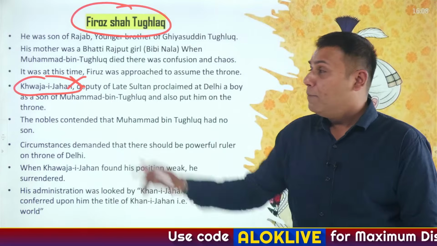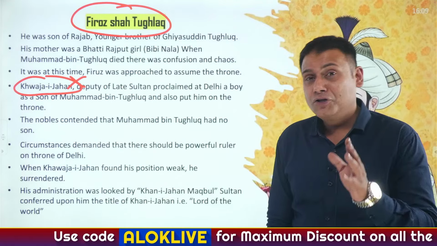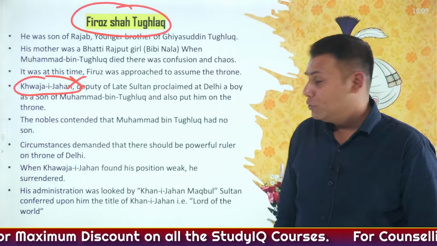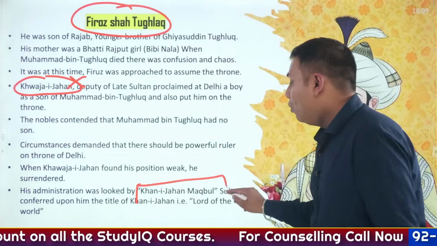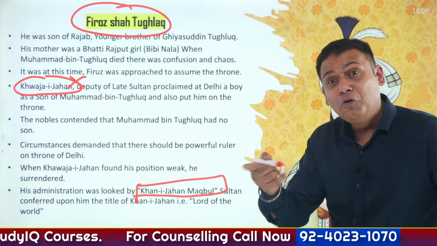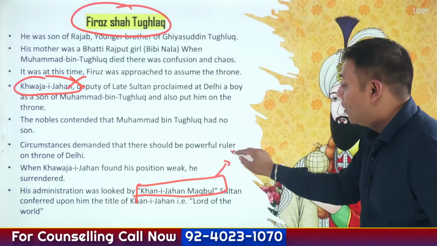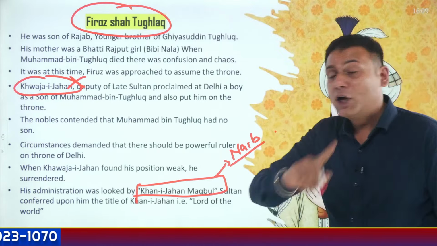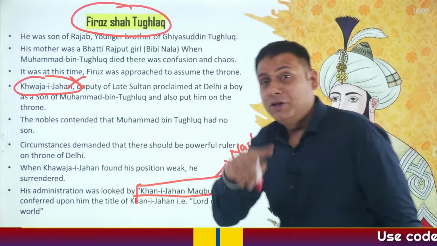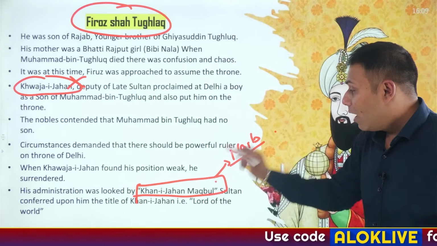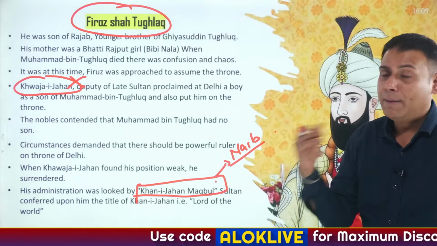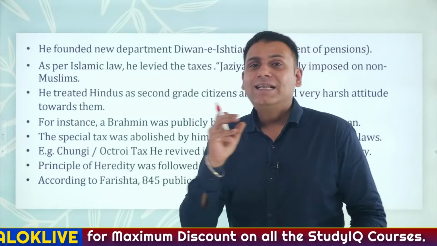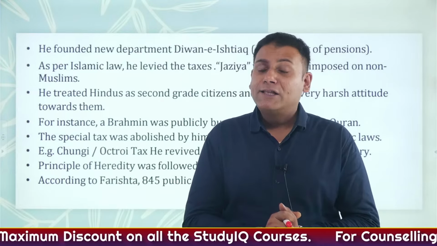Specifically speaking, he removed this person Khwaja-e-Jahan from the position of deputy or naib, and another person was appointed, whose name was Khan-e-Jahan Maqbool, a loyal person to Firoz Shah Tughlaq, as the new naib or deputy. So during the time of Muhammad bin Tughlaq, Khwaja-e-Jahan was the deputy. During the time of Firoz Shah Tughlaq, Khan-e-Jahan Maqbool became the deputy. Now, Firoz Shah Tughlaq, precisely speaking, led many expeditions.